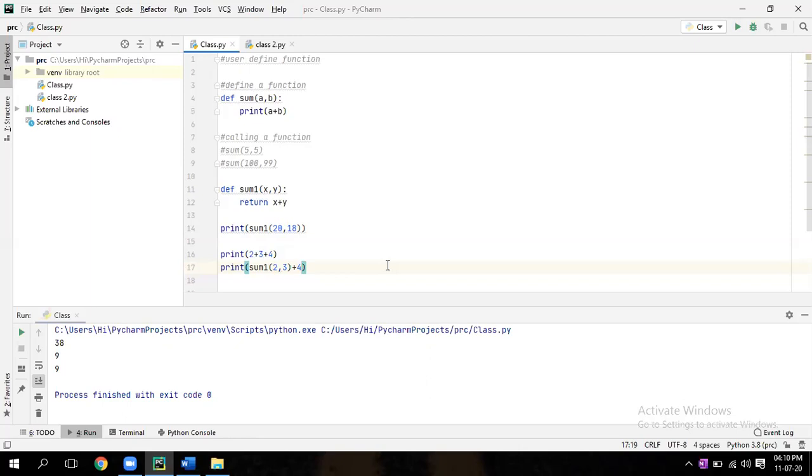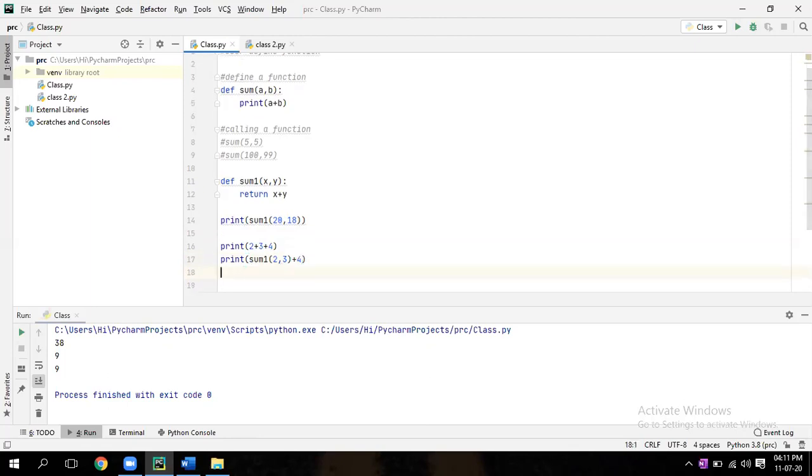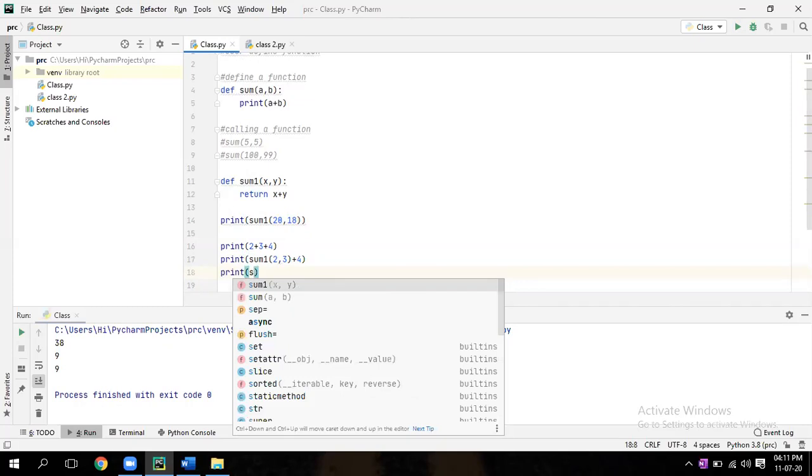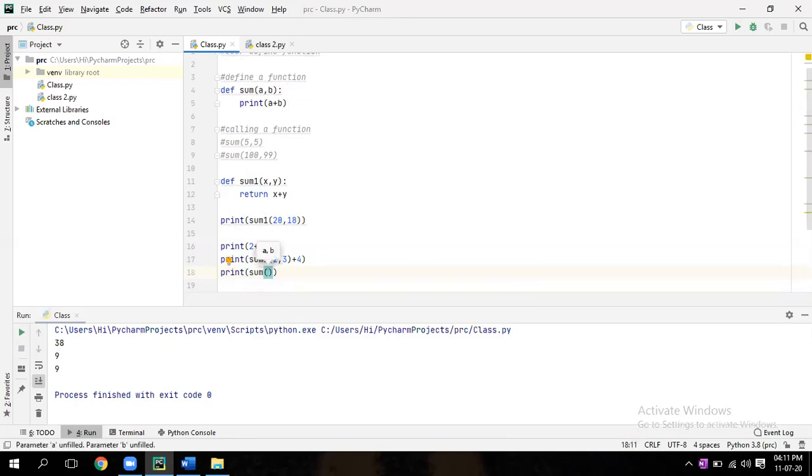So what happened? To add two numbers, I can call that function, because I created that function to add two numbers. Now can you use the other one, the first function? Again, enter. Same thing, just remove 1. Just use the first function, sum. Print sum 2 comma 3, then plus 4. Run it.